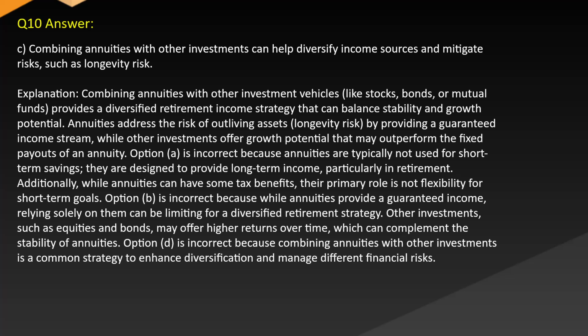Option A is incorrect because annuities are typically not used for short-term savings. They are designed to provide long-term income, particularly in retirement. Additionally, while annuities can have some tax benefits, their primary role is not flexibility for short-term goals. Option B is incorrect because while annuities provide a guaranteed income, relying solely on them can be limiting for a diversified retirement strategy. Other investments, such as equities and bonds, may offer higher returns over time, which can complement the stability of annuities. Option D is incorrect because combining annuities with other investments is a common strategy to enhance diversification and manage different financial risks.